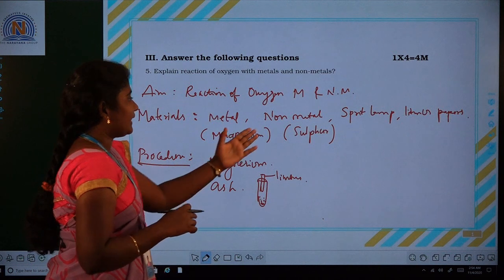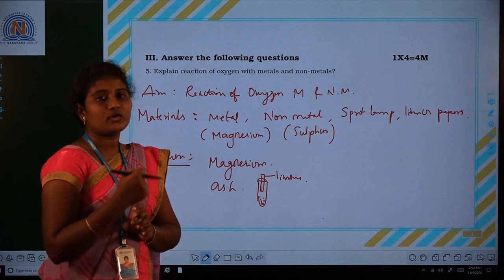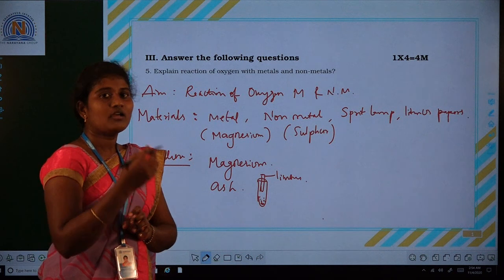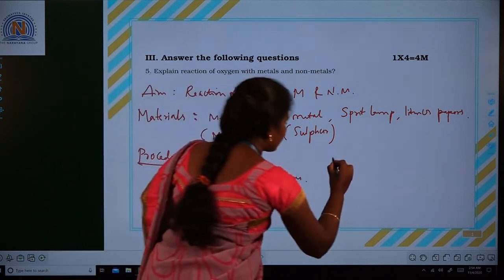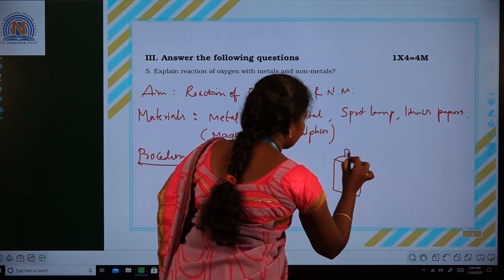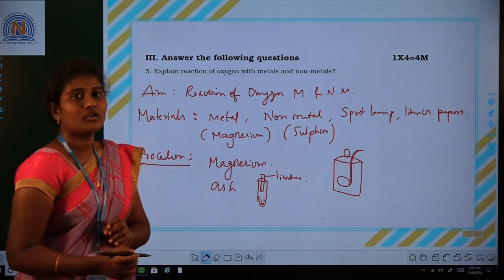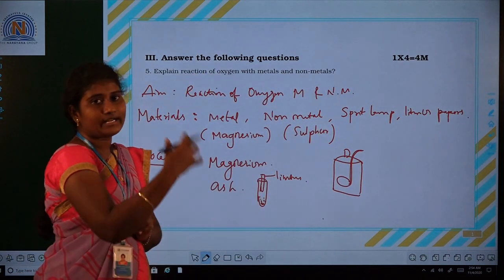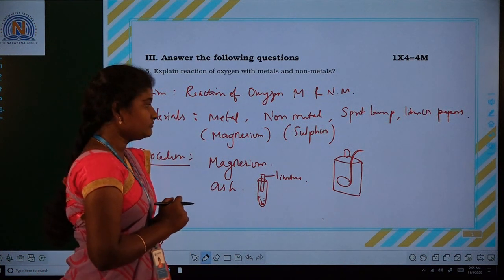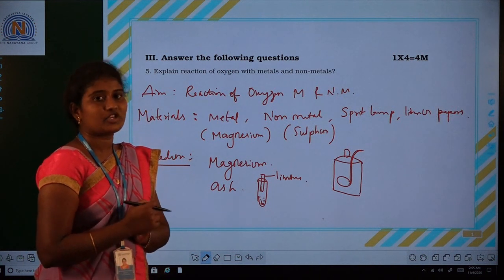Second, take sulfur in a deflagrating spoon and heat the sulfur using the burner. When the sulfur starts burning, the deflagrating spoon is introduced into the gas jar. Then you remove the spoon, add a little amount of water in the gas jar, test the solution using litmus papers and note down your observation.